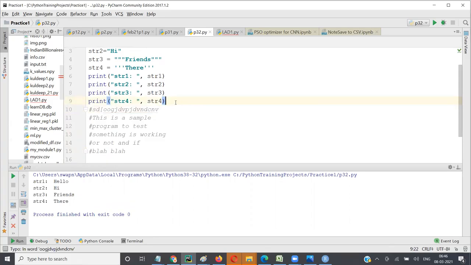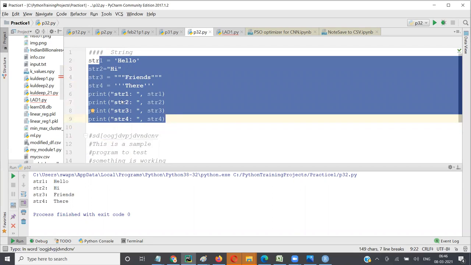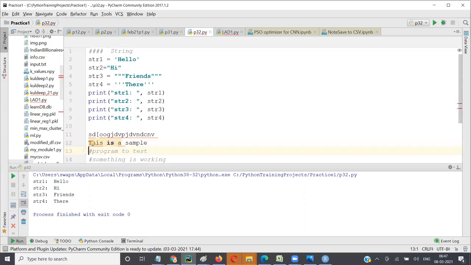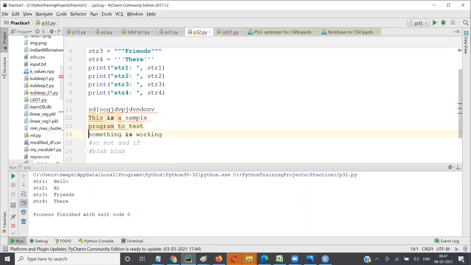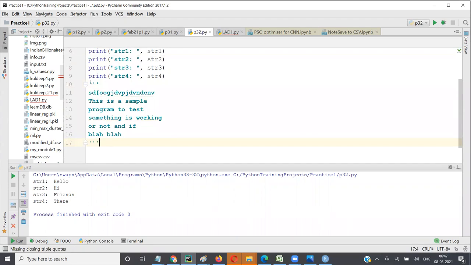But let's say I have many lines that I want to comment out, so the program doesn't use them. Going and giving hash in front of each is kind of a lengthy process. So what we do is we use triple quotation, either single or double, it doesn't matter. You put 1, 2, 3 quotes here, and go to the end and put them again. So this is called a multi-line comment. You can use triple quotation even for a multi-line comment.